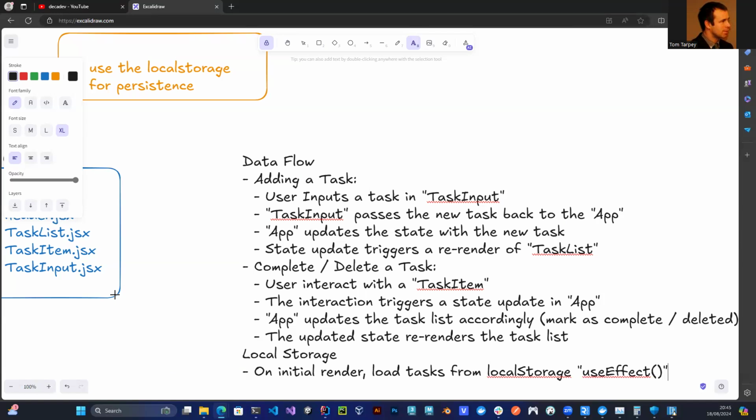But then also on state changes, where, for instance, tasks are added or removed, we want to save tasks to local storage.